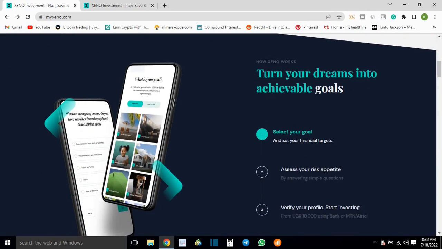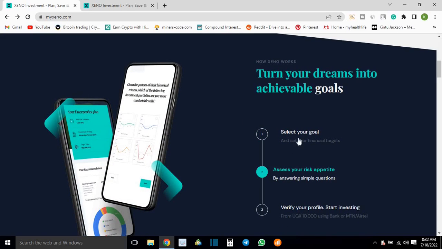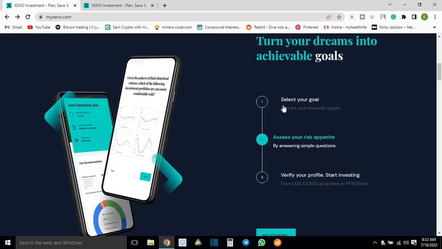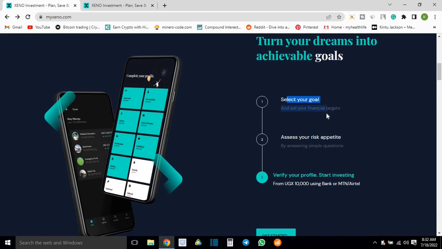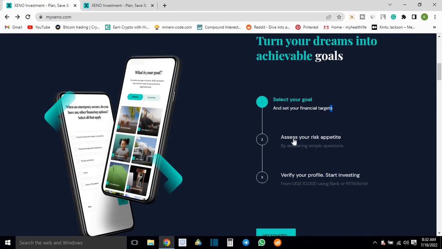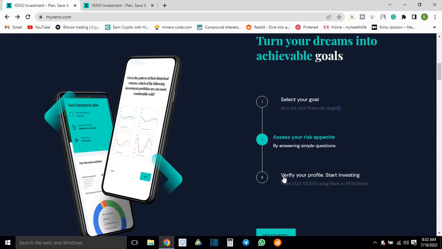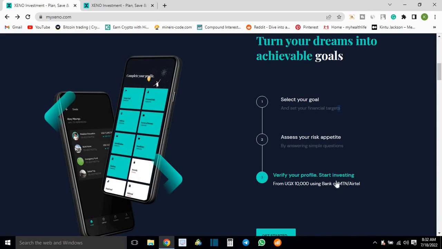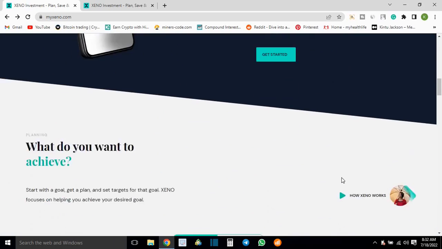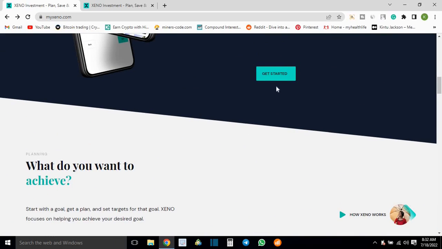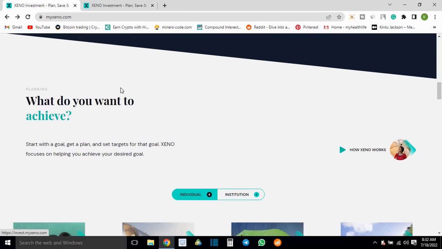So when you scroll down, you can see you can turn your dreams into achievable goals right on this platform, and it does it in 3 simple steps. Just select your goal and set your financial targets, then assess your risk appetite by answering a few questions, then verify your profile and your identity, I guess. Then you can start investing by just using your mobile money, right? MTN or Airtel. So if you want to get started, just click this get started button right here and create your account, all for free.